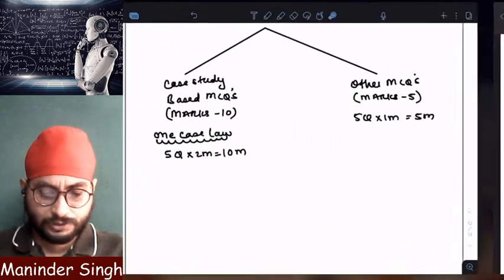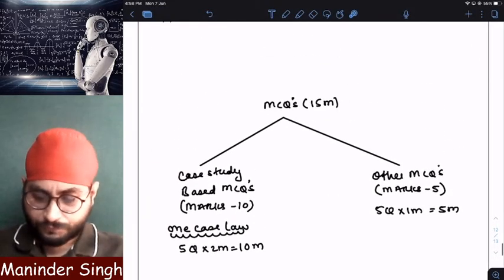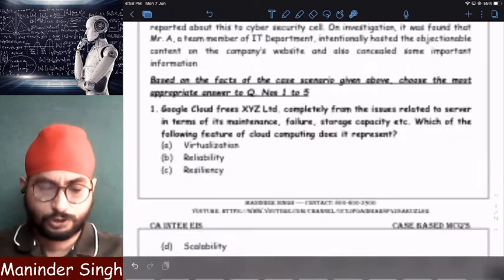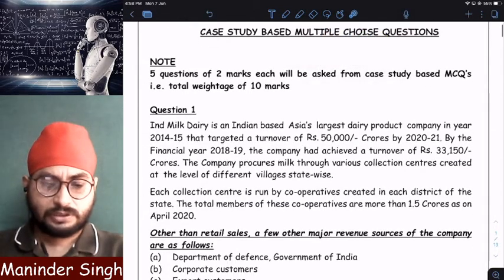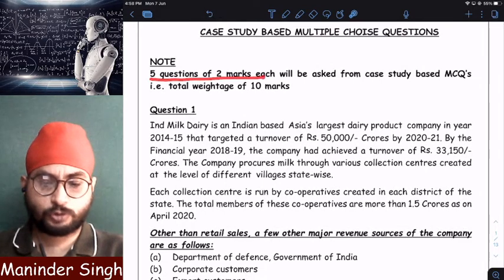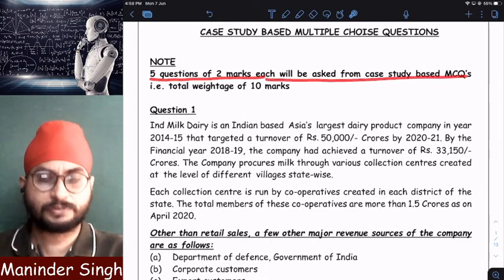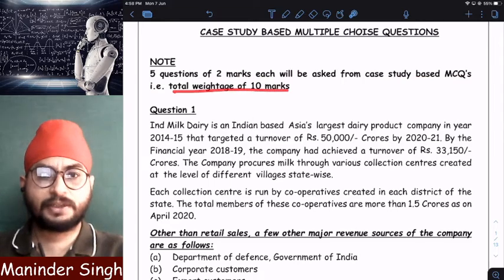So let us now start. Clear? Let us now start with MCQs, case scenario based MCQs. Whatever I've explained just now, I have also written here: 5 questions of 2 marks each will be asked from case study based MCQs and total weightage will be 10 marks.